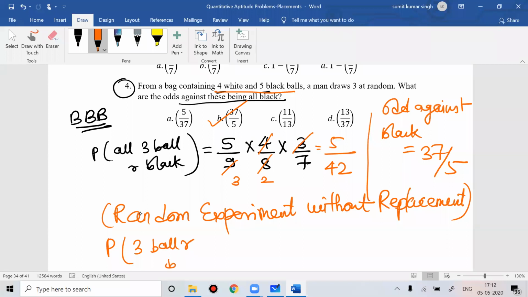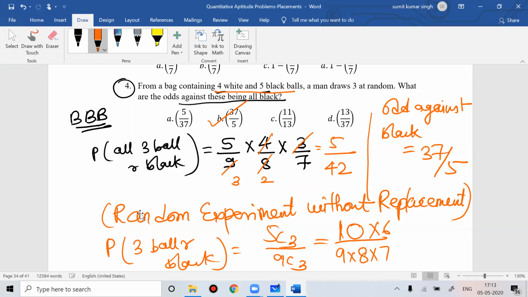We could have done directly 5C3 divided by 9C3. 5C3 is 10. 9C3 is 9 into 8 into 7 by 3 factorial, which is 6, so 504 by 6 is 84. So 10 by 84, and you get 5 by 42.